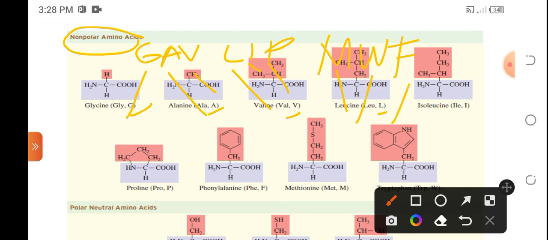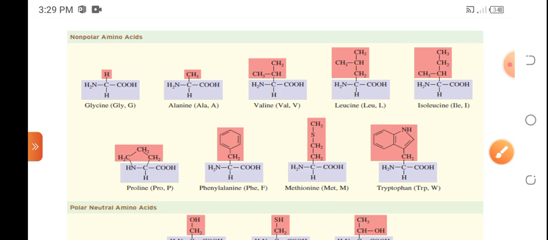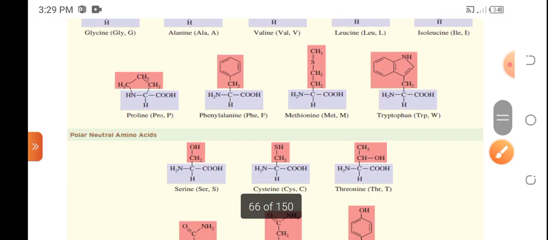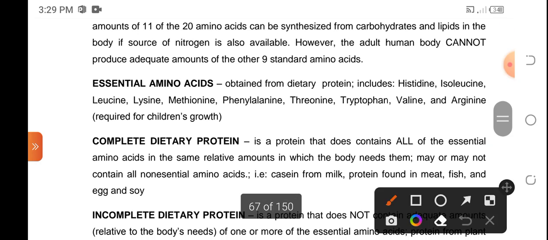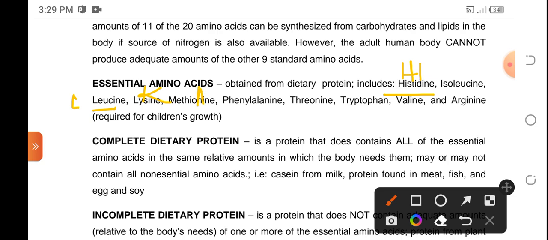So, hanap tayo ng way para mas madali nating ma-memorize yung mga amino acids kasi meron naman silang one-letter code. Okay? So, pagdating din sa essential, pwede rin tayong gumawa ng mnemonics dito. So, meron tayong histidine, isoleucine, leucine, lysine, methionine. So, humanap kayo ng way para mas madali yung pag-memorize natin dun sa mga essential amino acids. Okay?